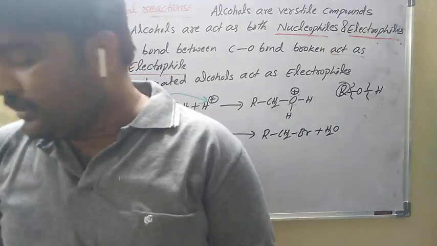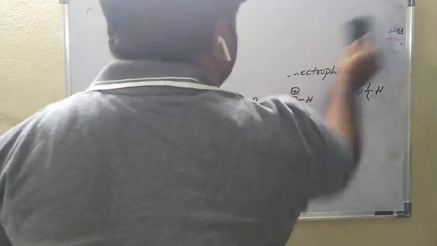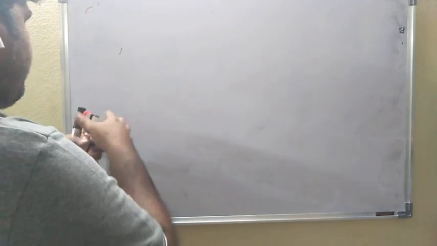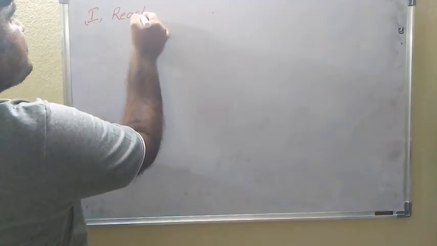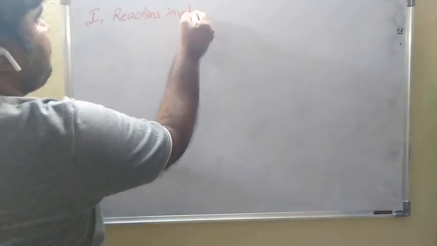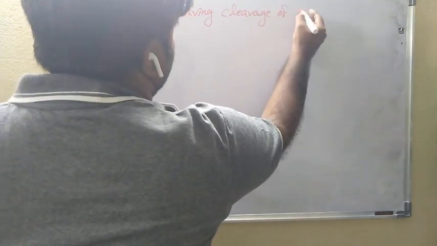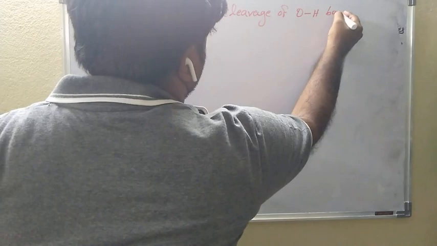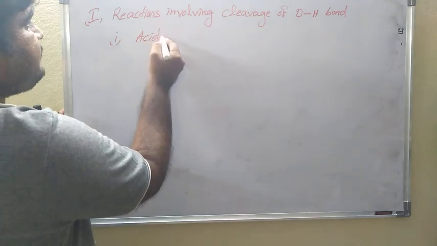So let us see the two types, one by one we will discuss. First one is reactions involving cleavage of the OH bond.